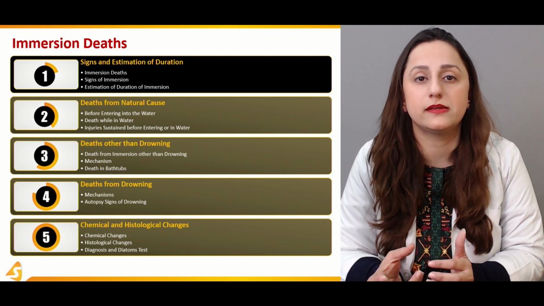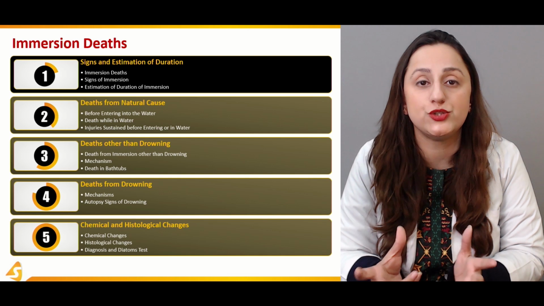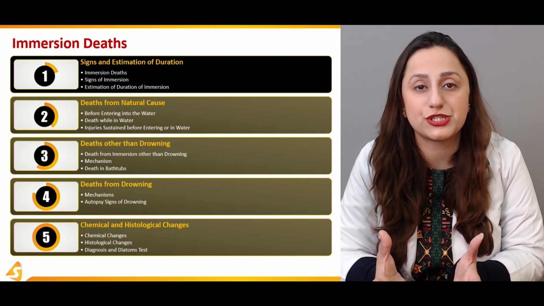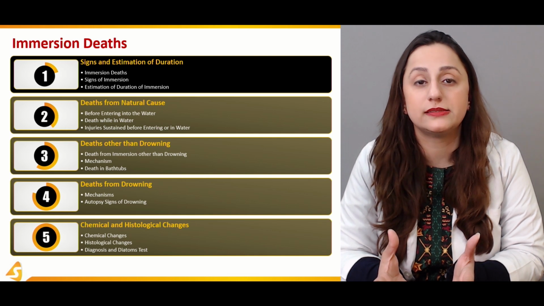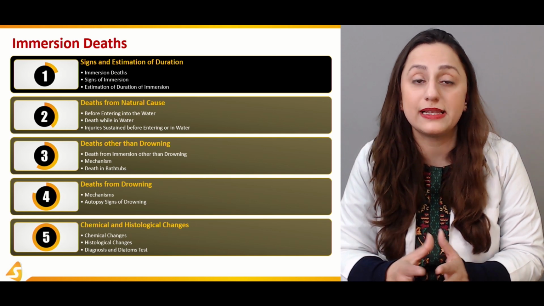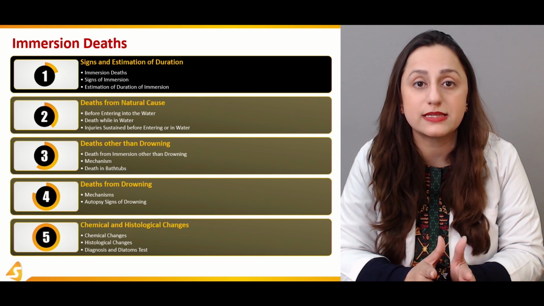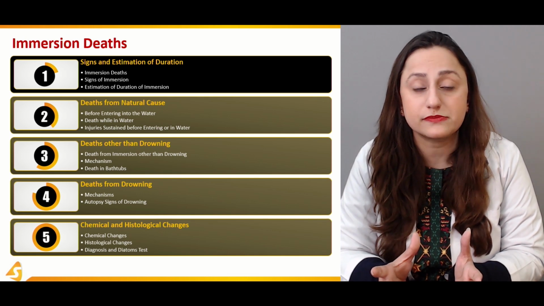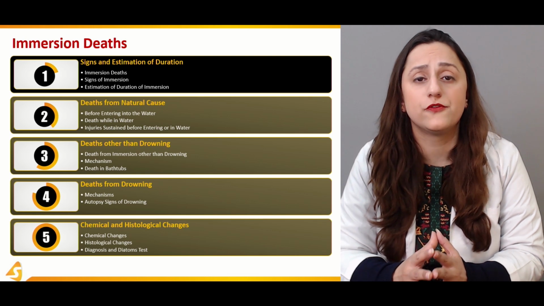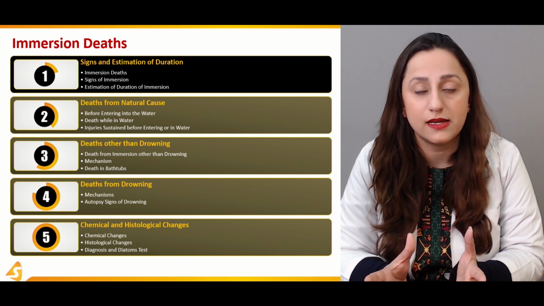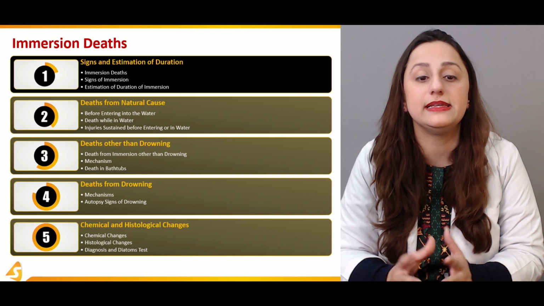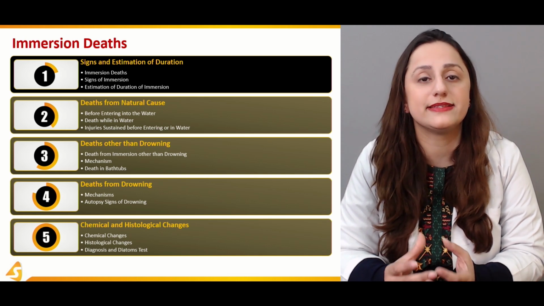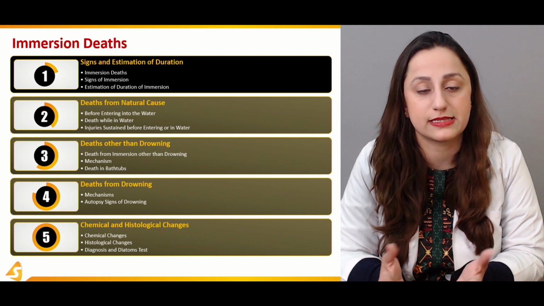For example, there are a lot of terminologies that are used for the drowning deaths. Maceration is a phenomena which is seen in drowning. And even the skeletalization process is quite modified for the drowned bodies. Then there are phenomena like cutis anserina, and all of these phenomena are basically typical for the drowning deaths, and basically they are regarded as the signs for the immersion deaths.